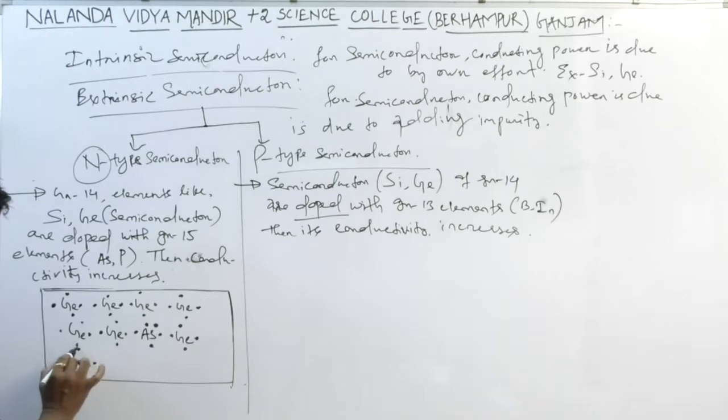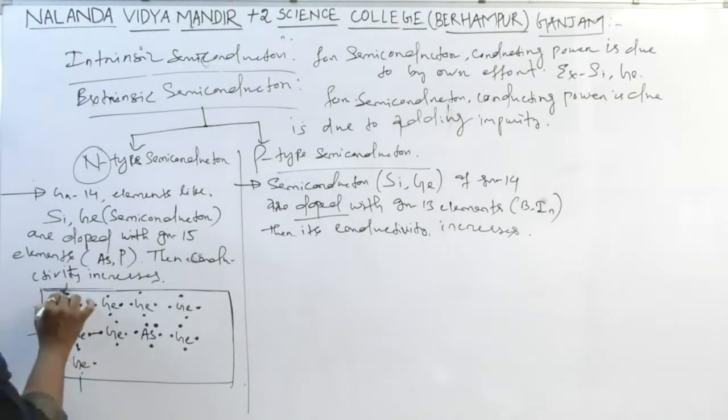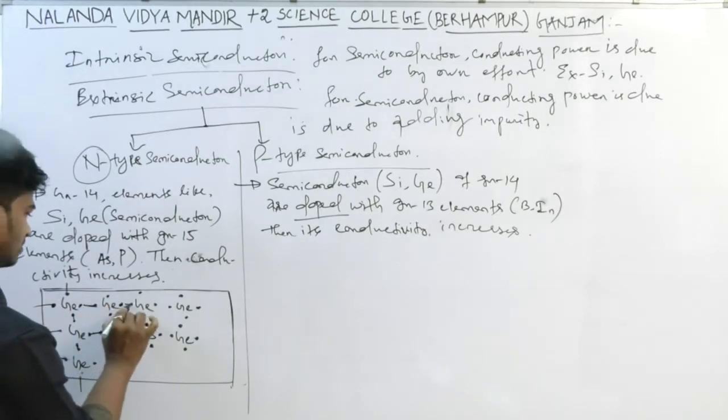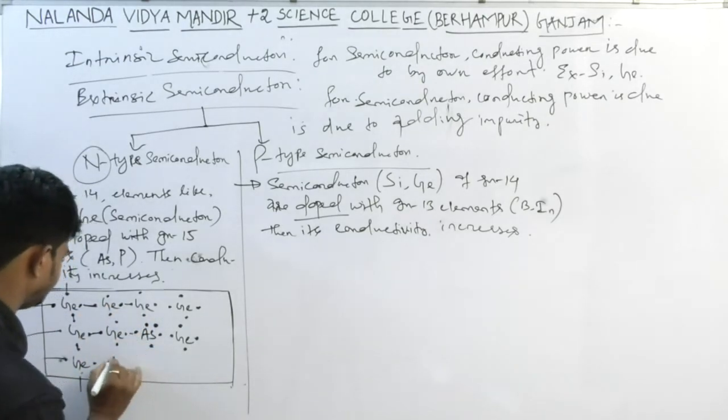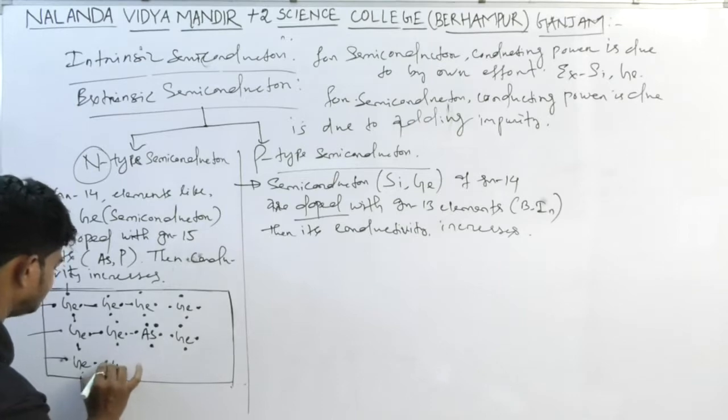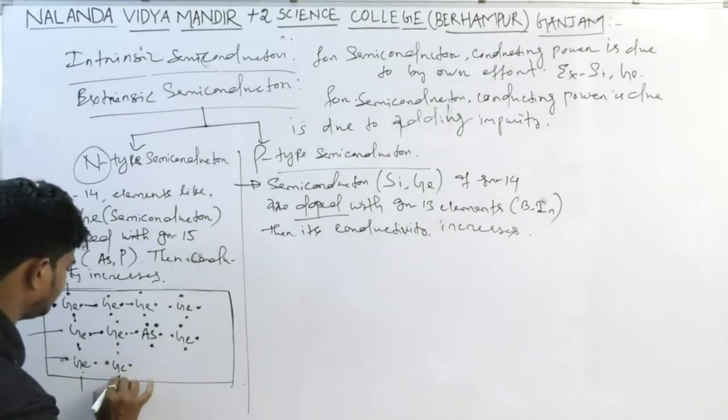Each germanium has a covalent bond between them.